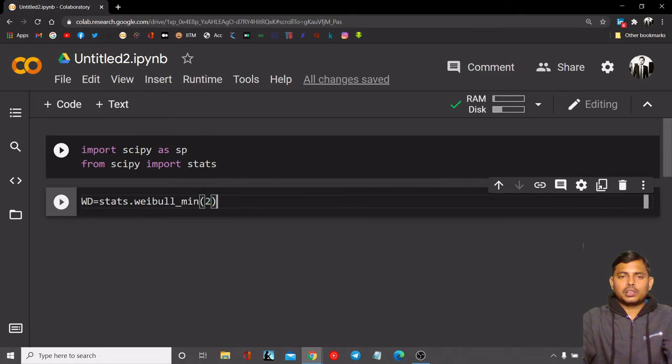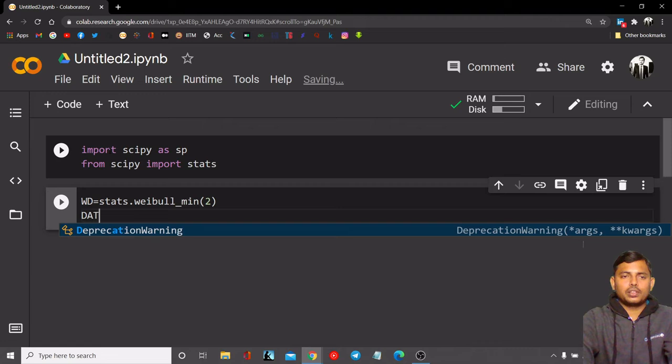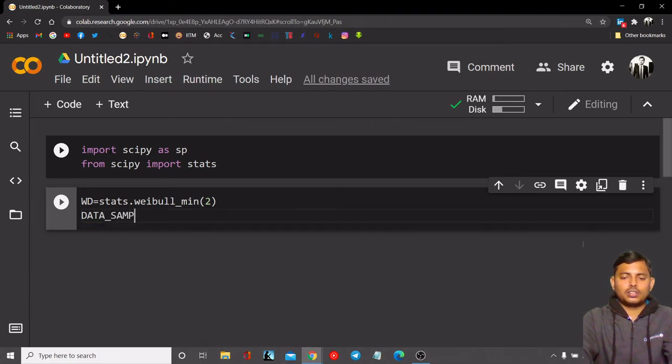And now we will decide what our sampling data name is. So let's say data_sample. And let's generate 200 data points. And now we will run that.